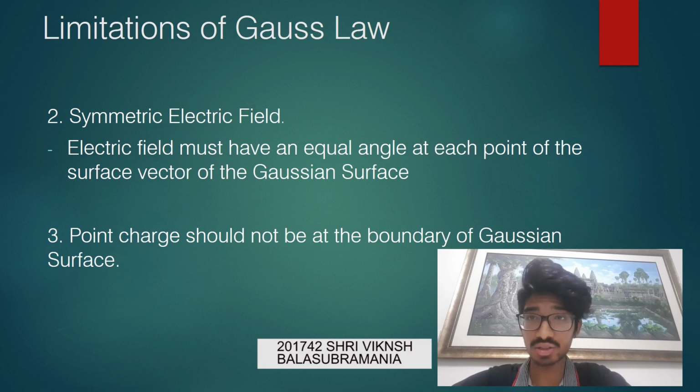Lastly, Gauss' law requires the point charge to be at the center of the Gaussian surface in most cases, however, Gauss' law allows the point charge to be at some other location in certain cases. However, the point charge can never be at the boundary of the Gaussian surface. This is because Gauss' law cannot be applied when the point charge is at the boundary of the Gaussian surface.